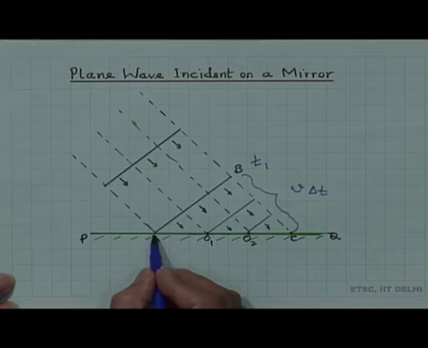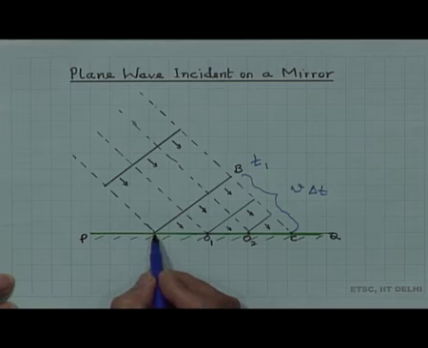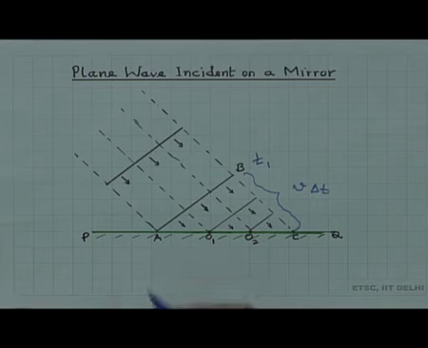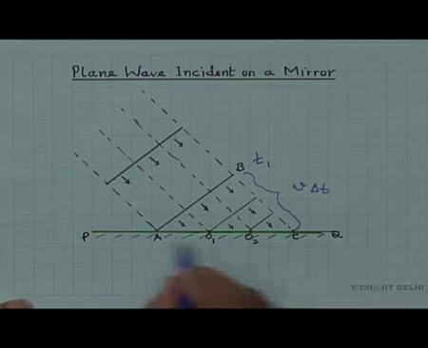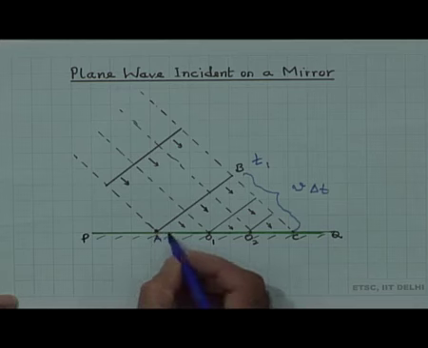The point A, this is the wavefront, A B is the wavefront, the point A has already touched the mirror, and therefore light does not propagate beyond the other side, because this is a mirror, it is a reflector. Therefore, the secondary wavelets will start coming out in this direction.